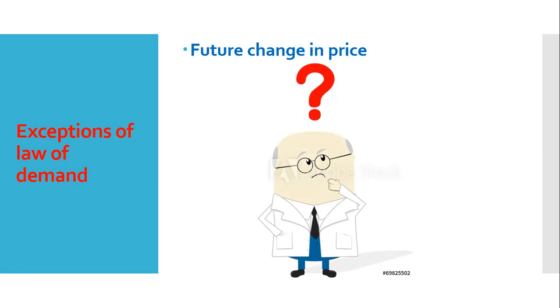And the same thing, when price is low, then they are postponing their purchasing because they have an expectation that in future price will reduce more, so they are waiting to buy in future when price will decrease more, though at present price is low. So in this case also we find that the law of demand cannot be followed. So these are some points we have found where the law of demand cannot be followed. These are called exceptions of law of demand.